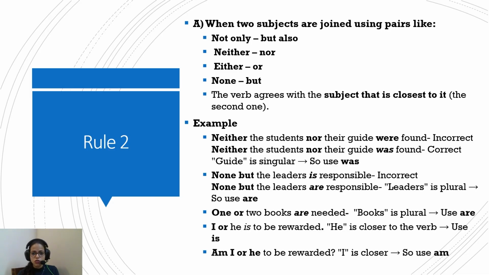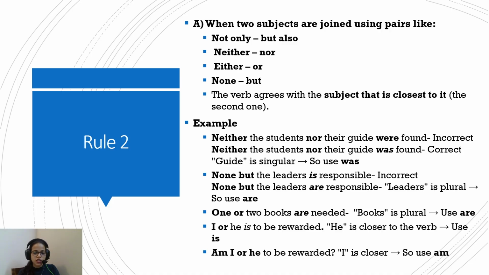So when you see a pair, you can see that both sides of the sentence will be pretty much at equal footing. This is how you can remember. It's not necessary, but this is how you can remember. Not only, but also. This shows that not only the first part of the sentence, but also the second. So this phrase is giving importance to both sides. And hence, in this case, we go with the proximity rule. We follow the verb according to the closer subject.